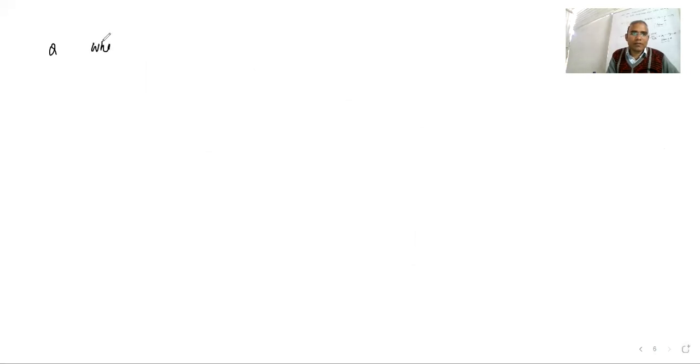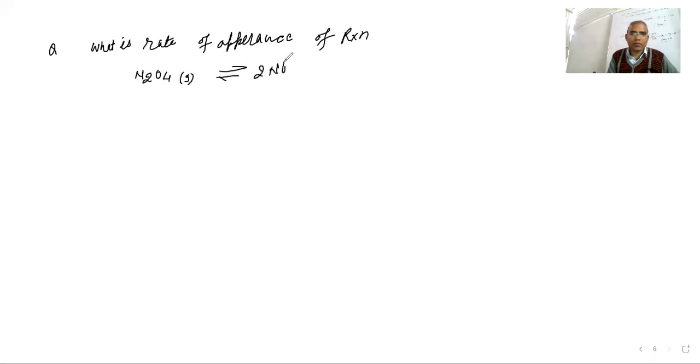What is the rate of appearance of the reaction? They are talking about the rate of appearance. Here we have N2O4, which is a gas, and it is reversible to 2NO2, which is also a gas. Now they have given the initial concentration. The initial concentration of N2O4 is 0.46 molar, mole per liter.